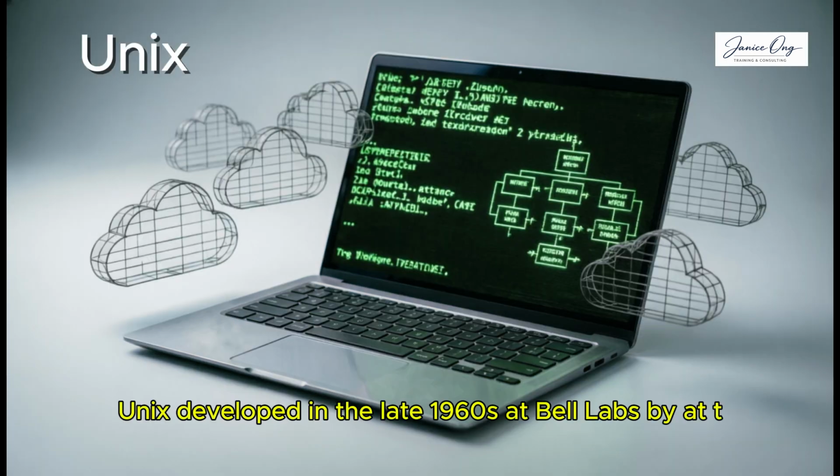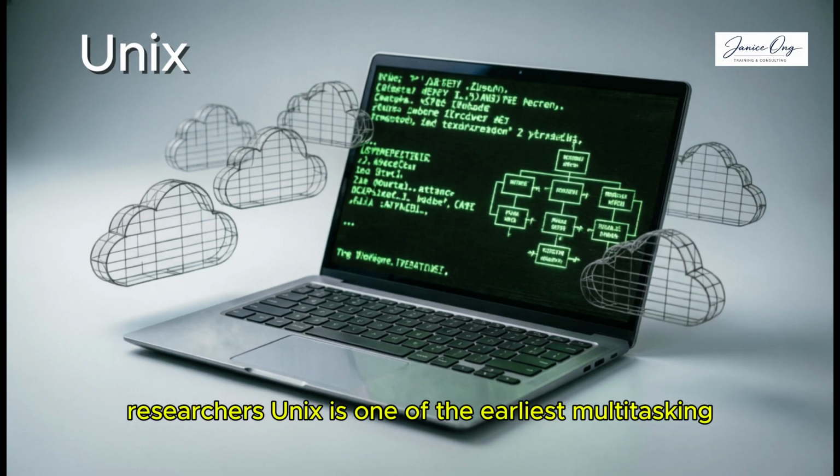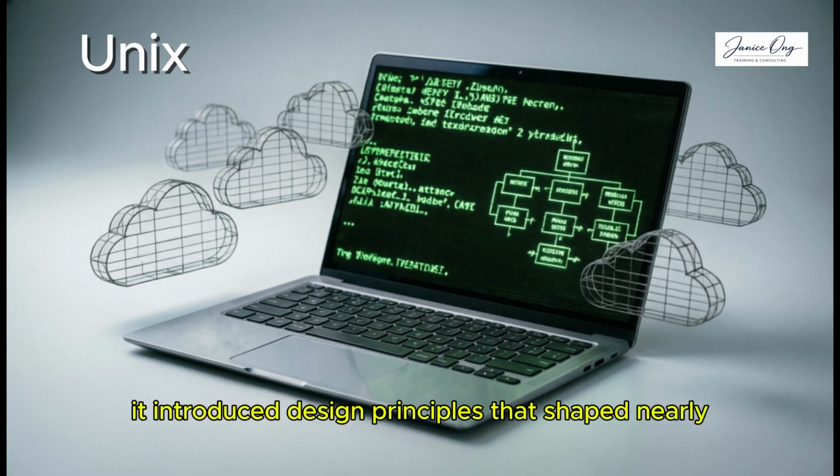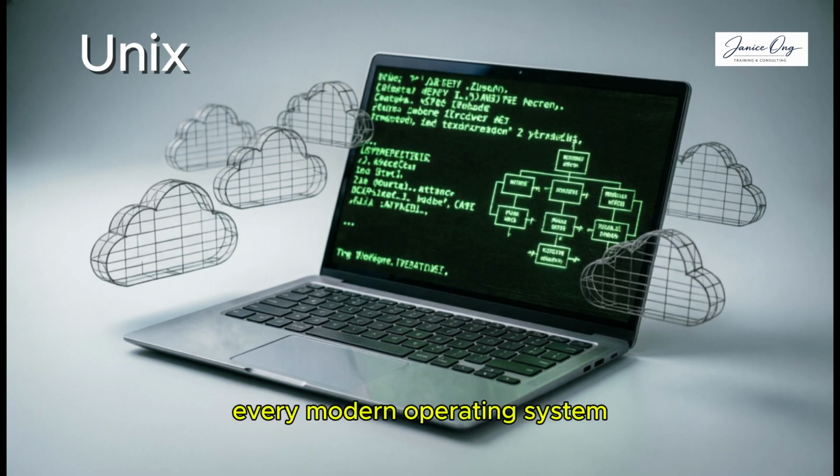Unix. Developed in the late 1960s at Bell Labs by AT&T researchers, Unix is one of the earliest multitasking, multi-user operating systems. It introduced design principles that shaped nearly every modern operating system.